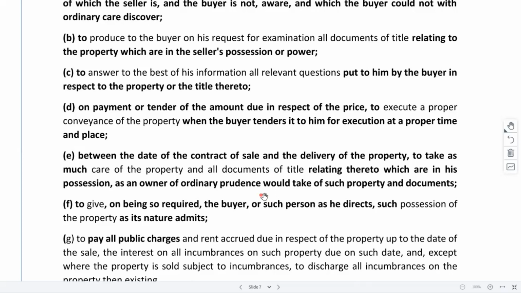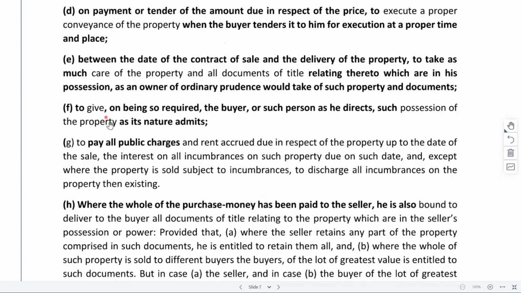So like how a normal prudent person would take care of it, they will have to take care of it like that only. So they should not be like, okay, now transfer is done, so let the documents be lying here only and it may get damaged. So they accordingly need to take care of the property plus the documents until possession is transferred to the buyer.